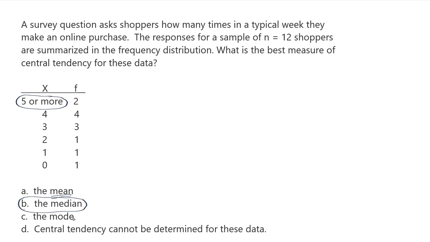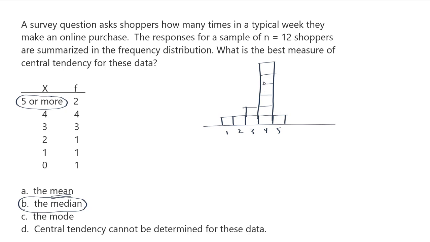Now, why not the mode? Well, the mode is reserved typically for one of two situations. Either you have numerical data and there is a very strong pronounced mode. For example, if I were to graph it, I might have data that looks like this: 1, 2, 3, 4, 5, where one of my categories has a very pronounced mode compared to the other ones.